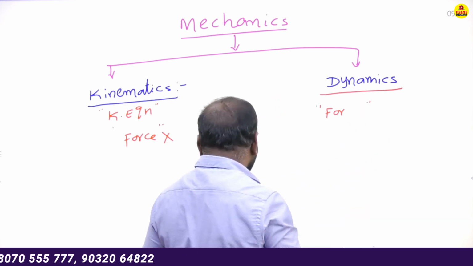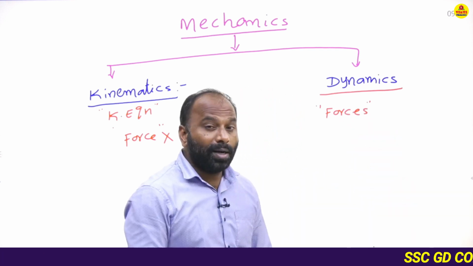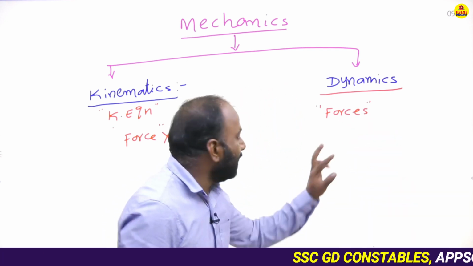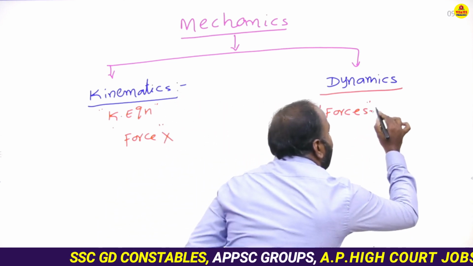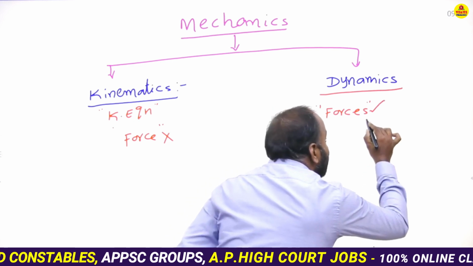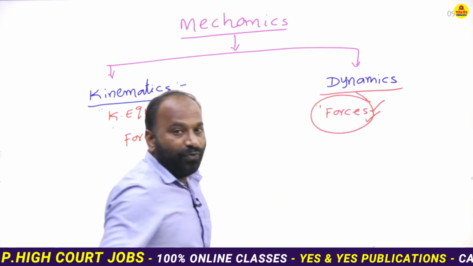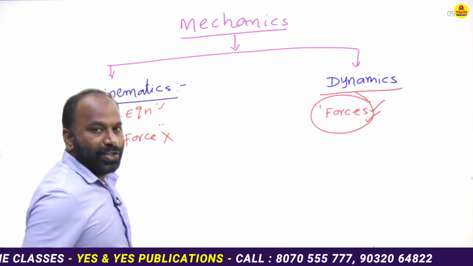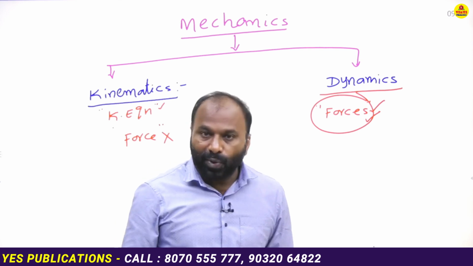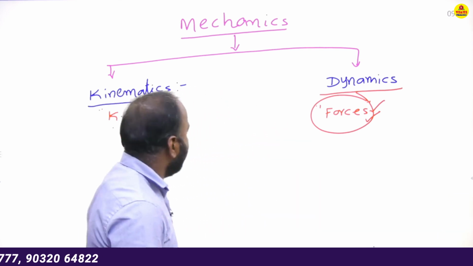It also explains the acting forces on the object. That is the difference. It explains the object's motion by the forces, but kinematics explains only the equations of the object without considering the force. That is the main difference, right?